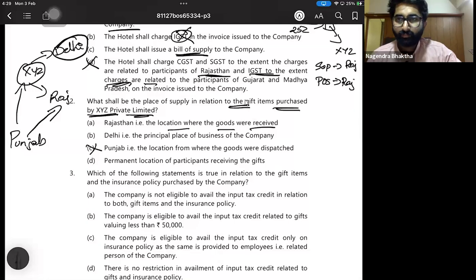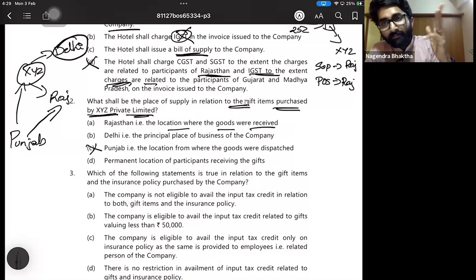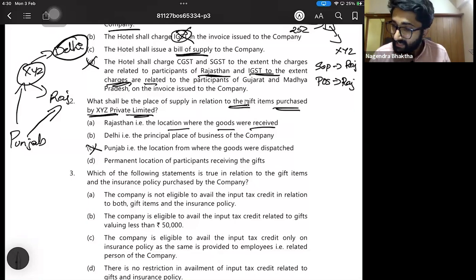So in the bill to ship to model, the goods were transported to one place and billed to another place. If the goods were delivered on the direction of the third party to some other place, the place of supply shall be the place of the third party. So that's why the place of supply is Delhi. Option B is the right answer.